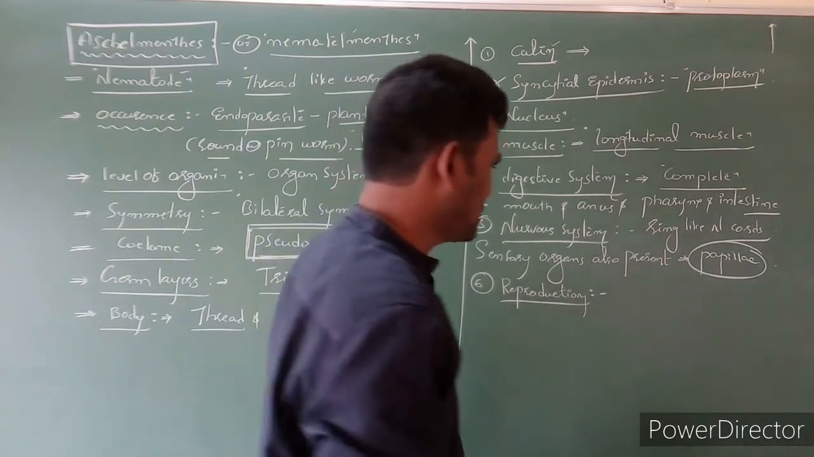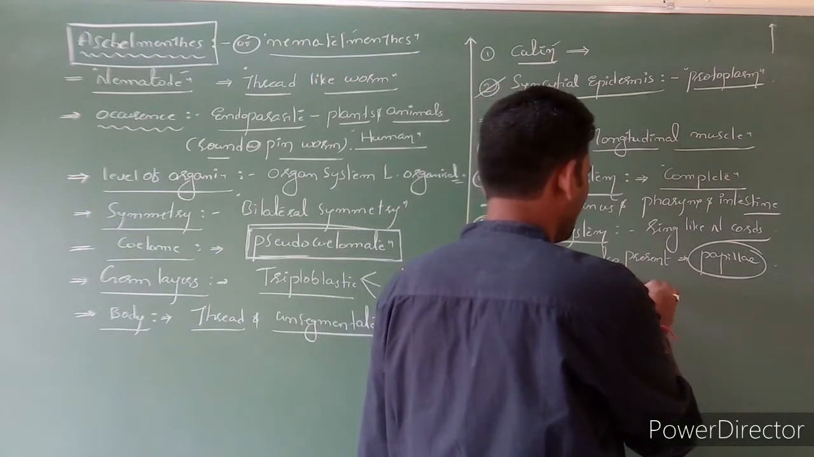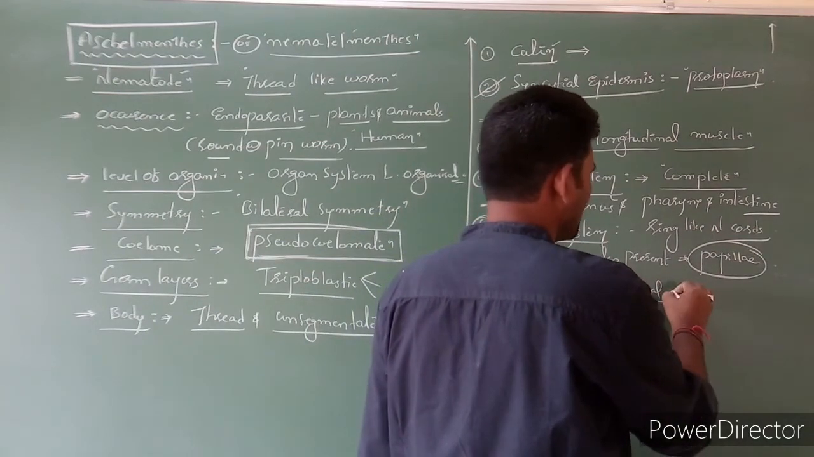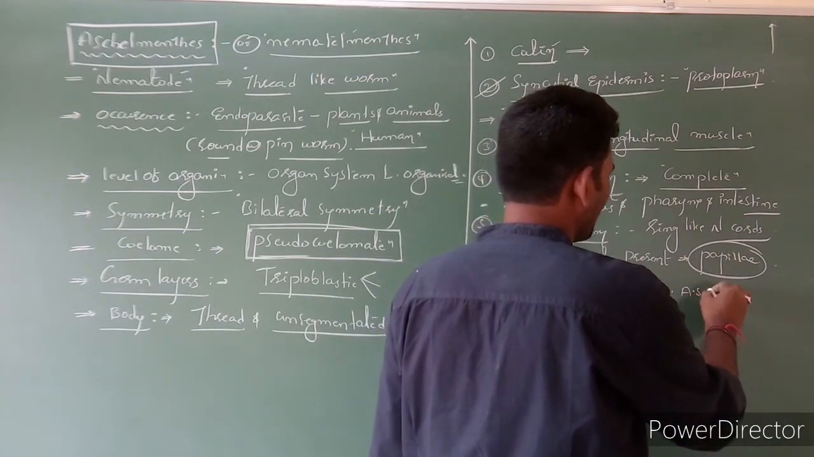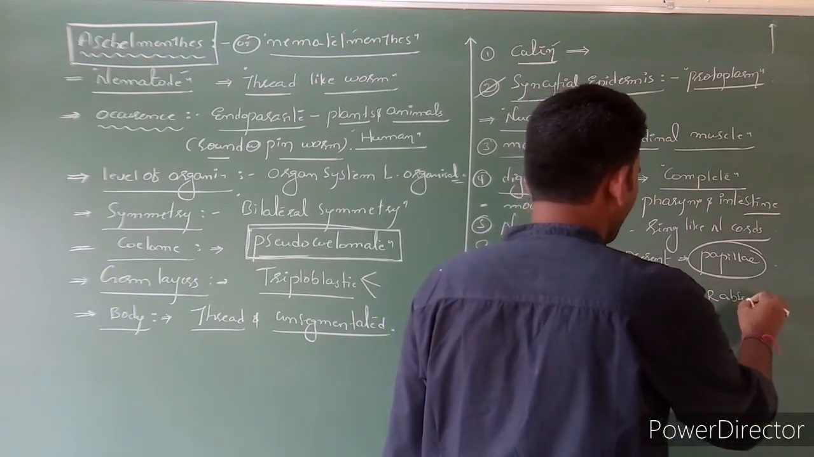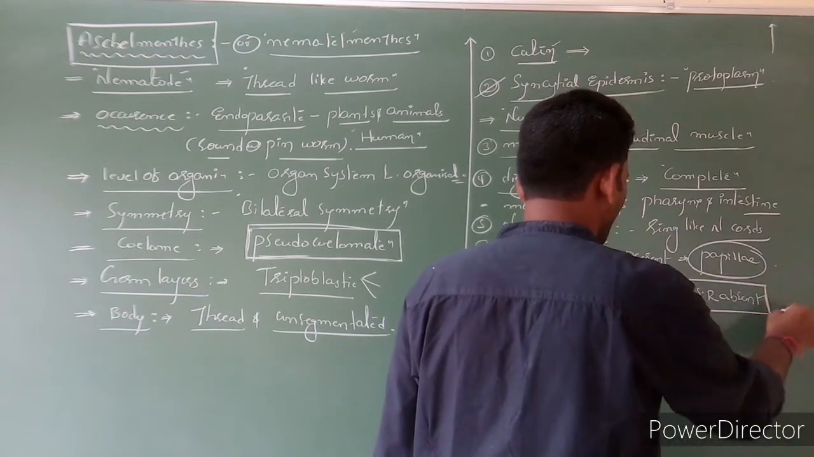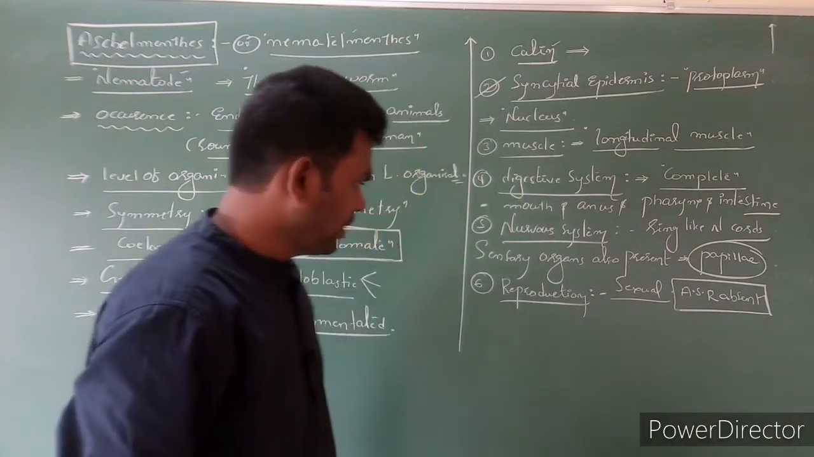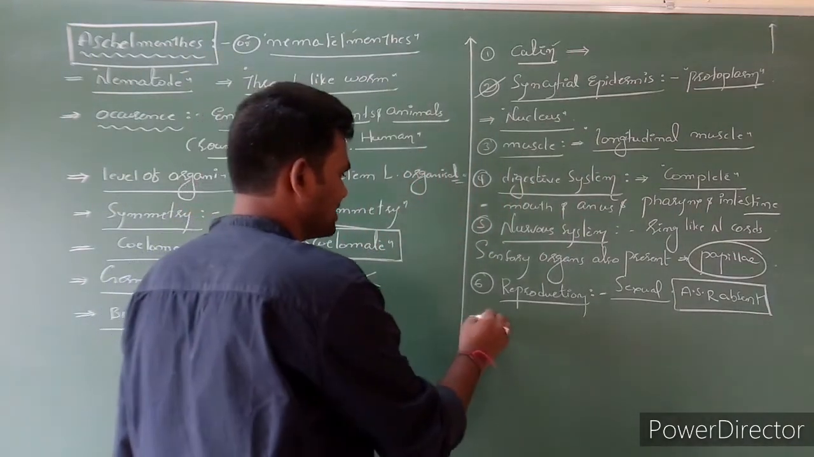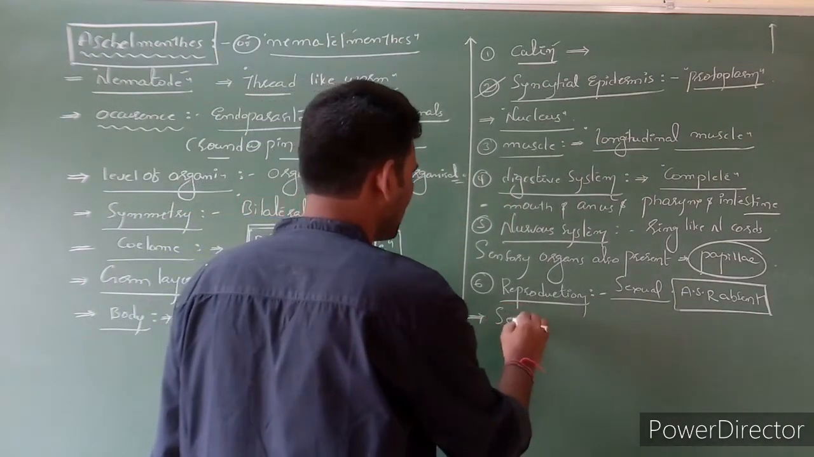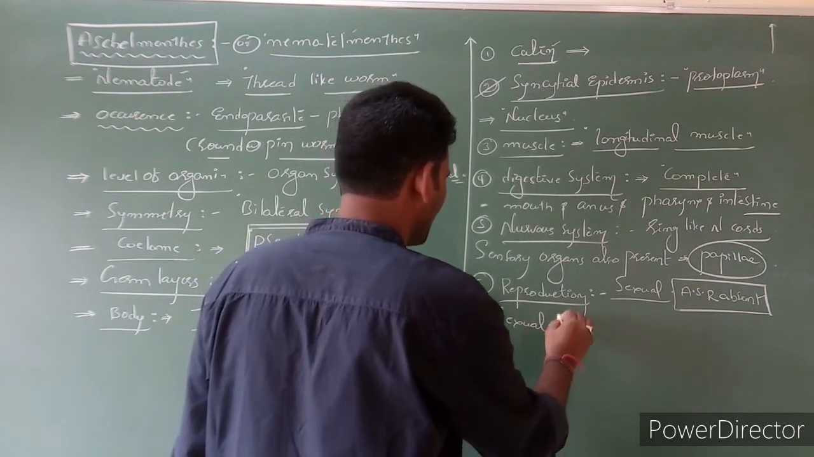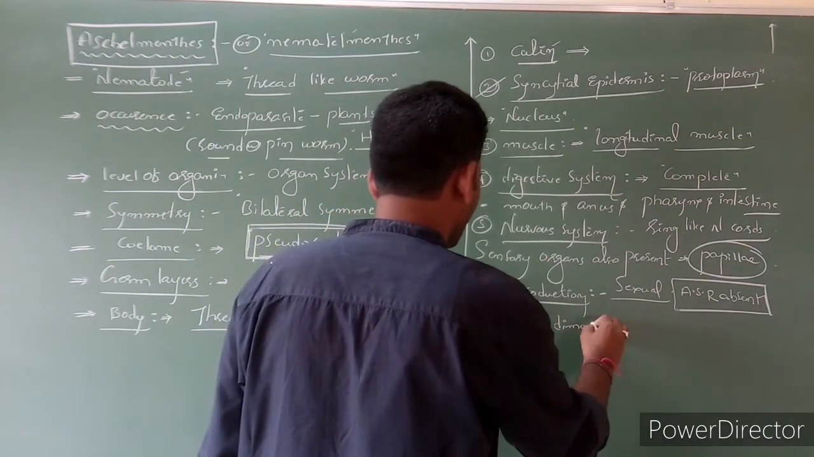Next point is sexual reproduction. Reproduction is sexual. Asexual reproduction is completely absent. Here, one more point is sexual dimorphism.